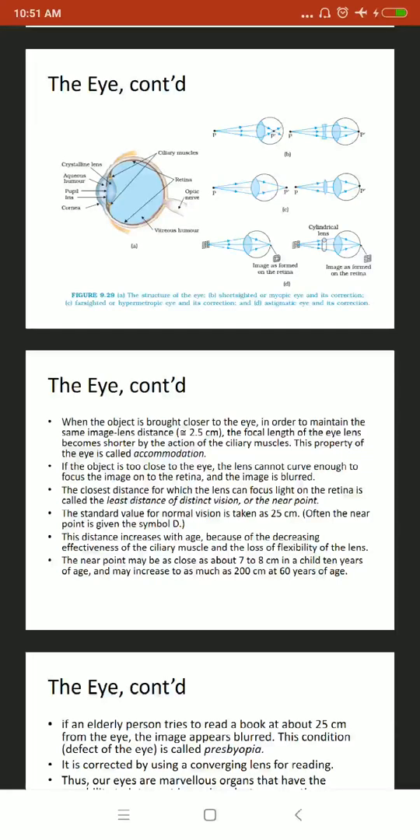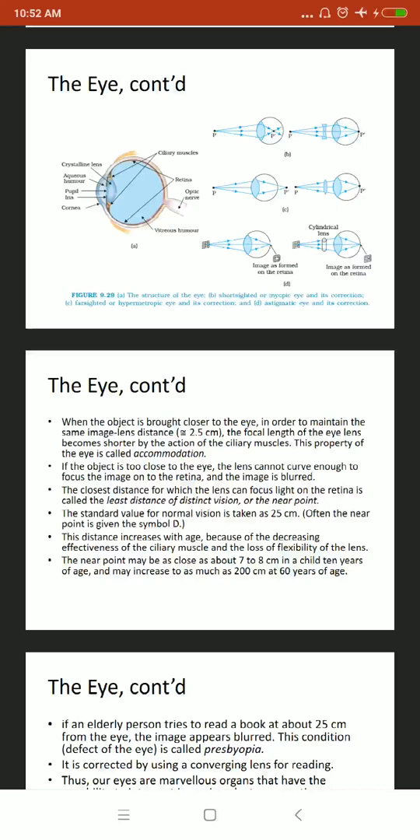If the object is too close to the eye, then the lens cannot curve enough to focus the image onto the retina. Then we get a blurred image. So this closest distance for which the lens can focus light onto the retina is called the least distance of distinct vision, or the near point. The standard value for normal vision is taken as 25 centimeter.